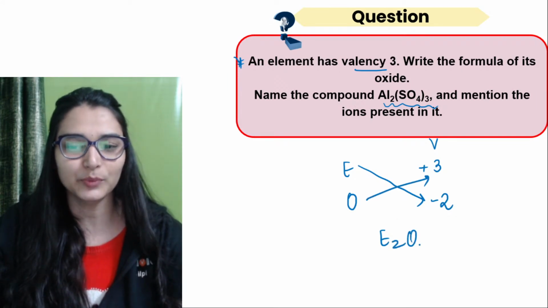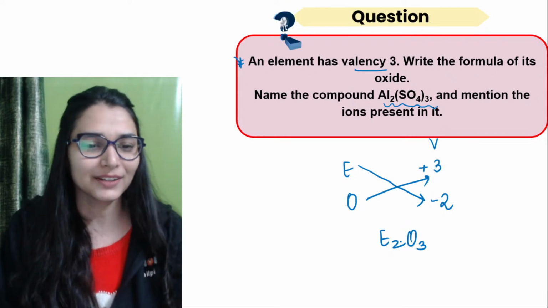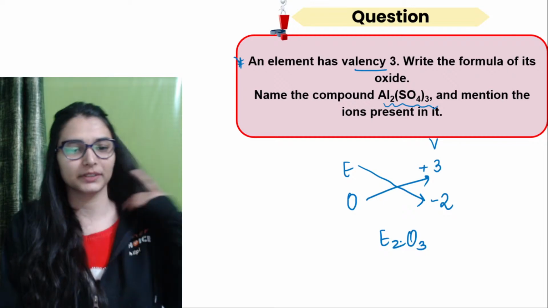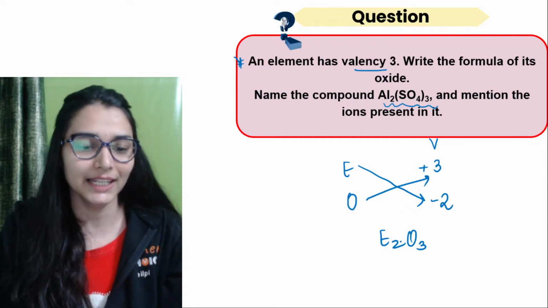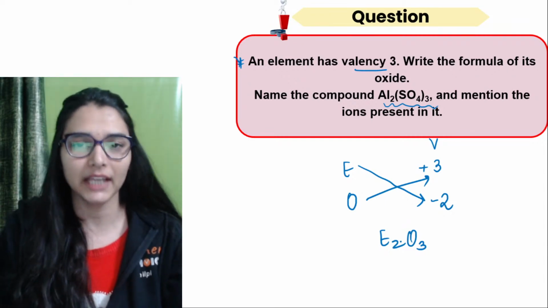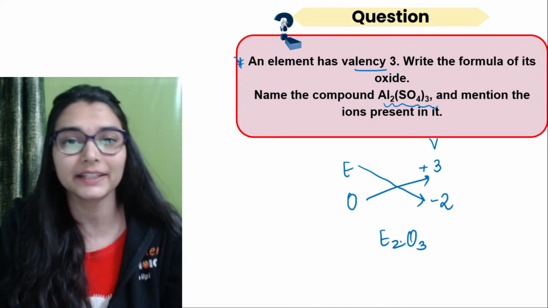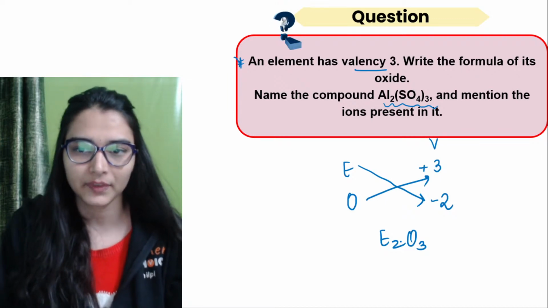E2O3. Easy peasy. It is like aluminium oxide, that is the same. Very good. Al2, beta Suresh, there is 2 missing. Okay. You don't have to say Al. You won't say it's aluminium, it's not given, so consider the element as E or X. Don't assume that it is aluminium unless it is asked in the question, right?